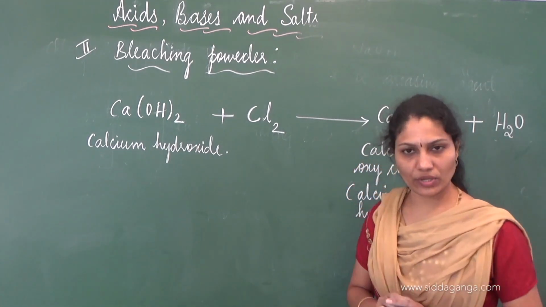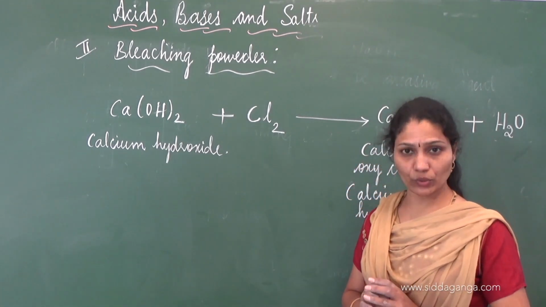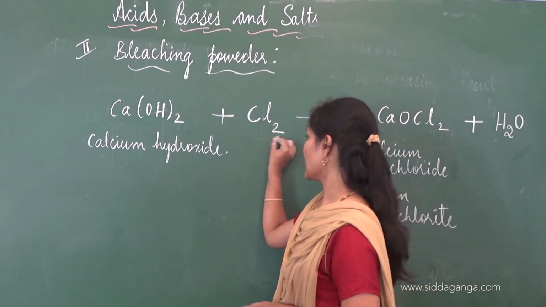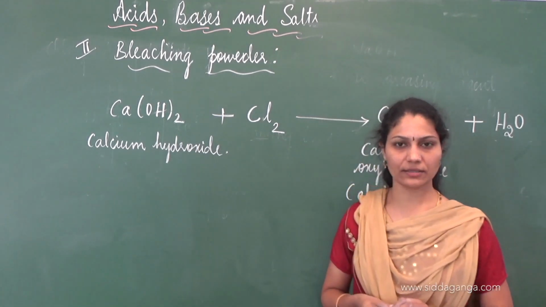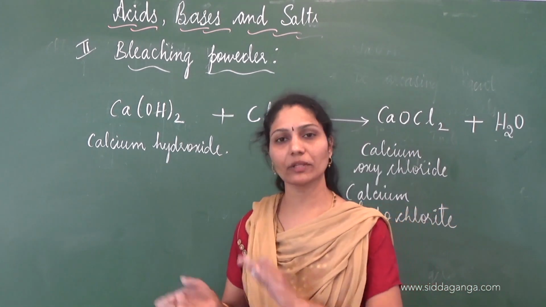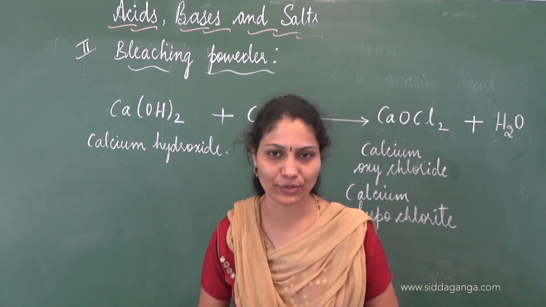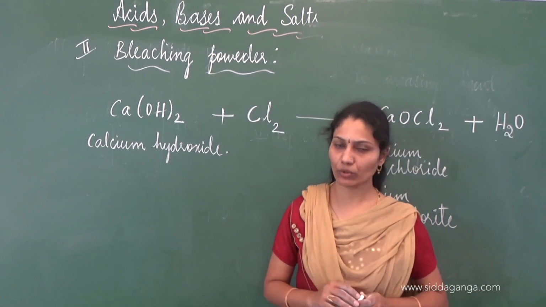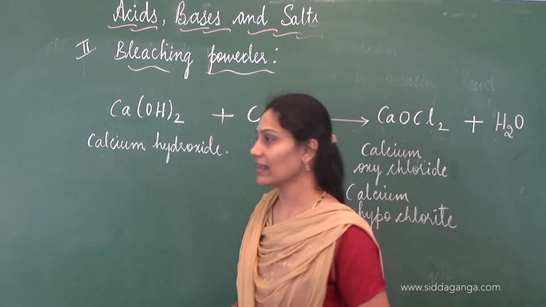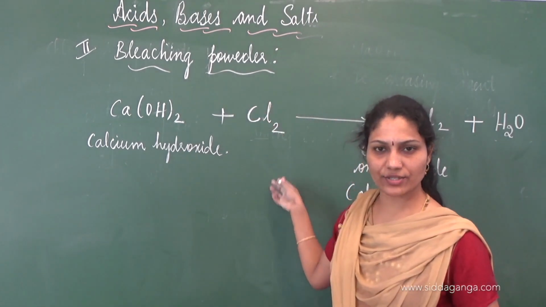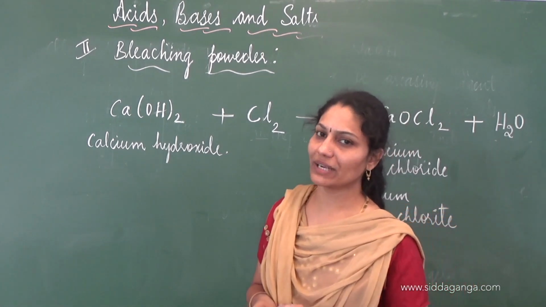In the chloralkali process, we came to know chlorine gas is obtained by the electrolysis of brine solution, that is by the electrolysis of aqueous sodium chloride. And this is how we can say that bleaching powder also utilizes sodium chloride as its raw material.